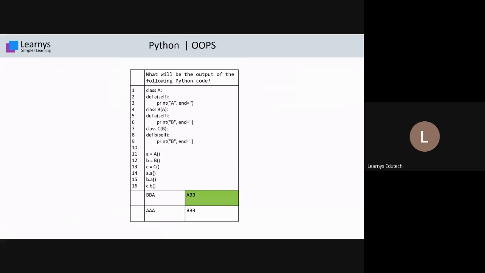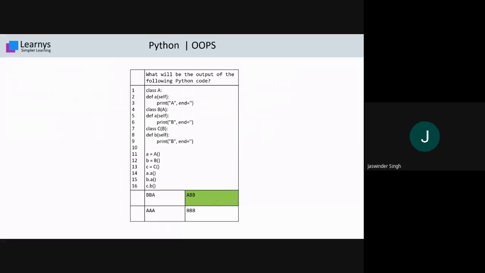Okay, anyone need explanation for this? How we got ABB as an answer? No. Okay, is this clear to everyone? Excellent. Priyanshi Saxena is saying to explain. Okay, we'll do it for you. Priyanshi, don't worry.